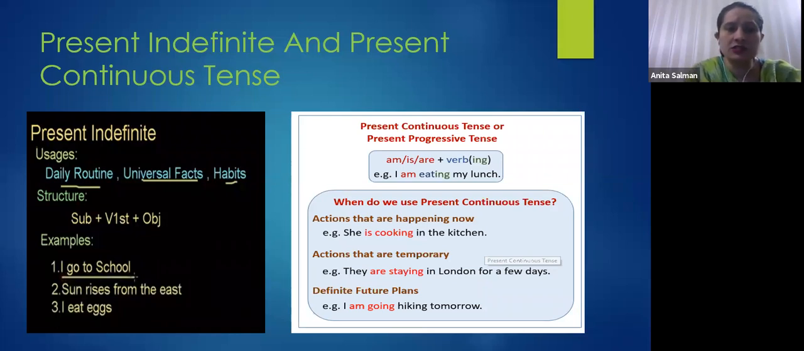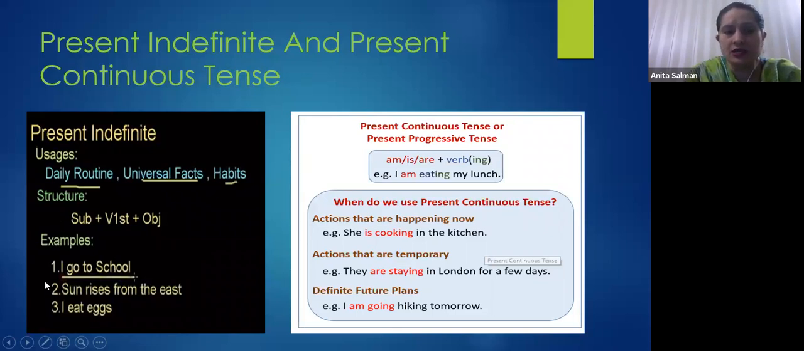What is the structure of present indefinite tense? You can see here, I go to school. I is the subject, go is the first form of the verb or present form of the verb, and to school is the object. So what is the structure? Subject, first form of verb plus object, right? I go to school. What does it show?